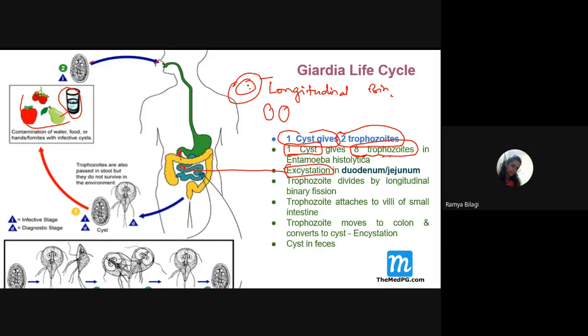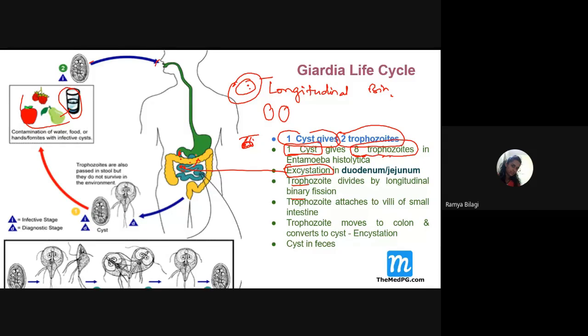Then this trophozoite will undergo binary fission and divide. And then it will bind to the villi of the small intestine, which are the projections from the cell. Very important, usually it does not invade, so it is a non-invading protozoa. Whereas Entamoeba used to invade the intestinal tissue and get into the submucosal layer. Here no such invasion is seen, it just attaches nicely to the villi.